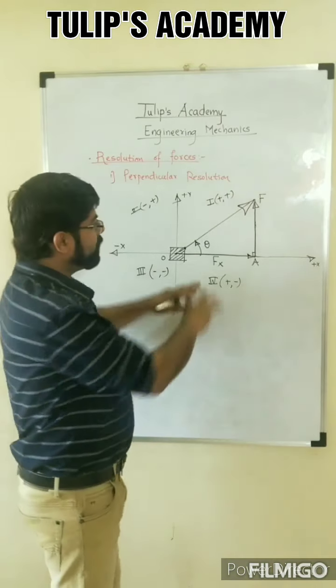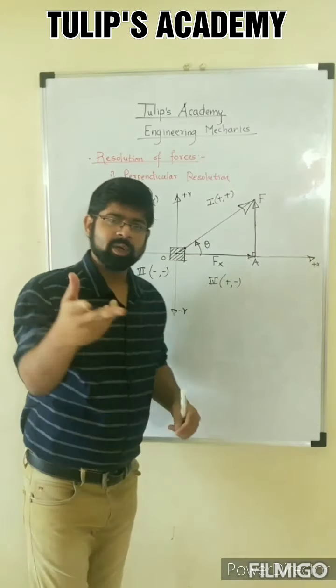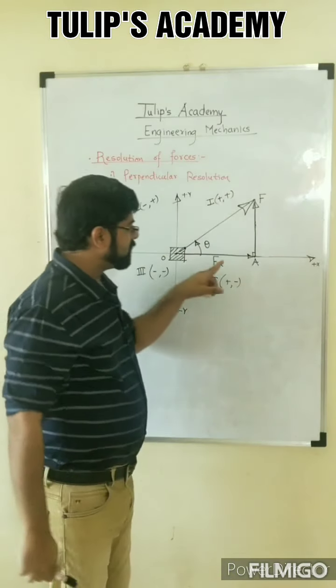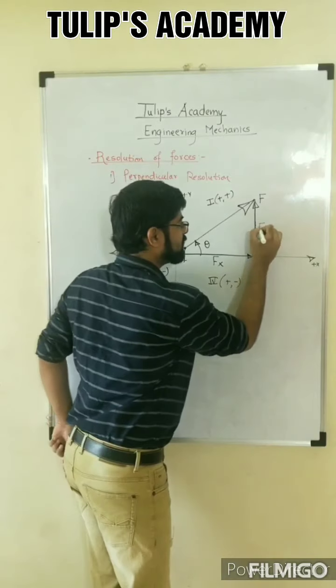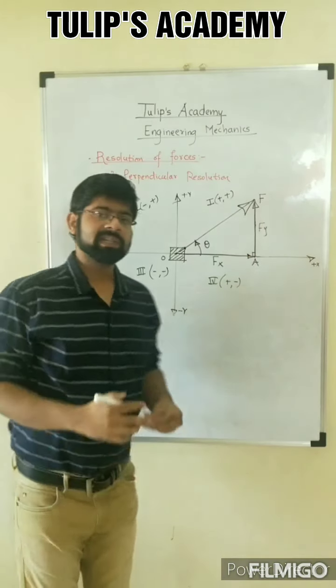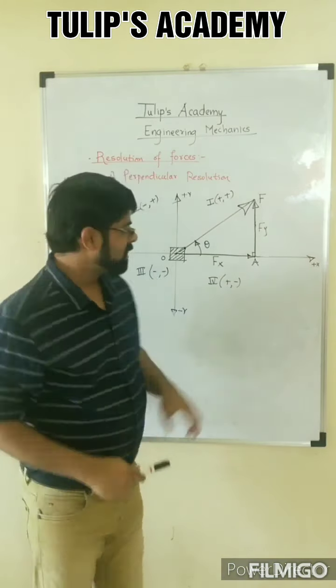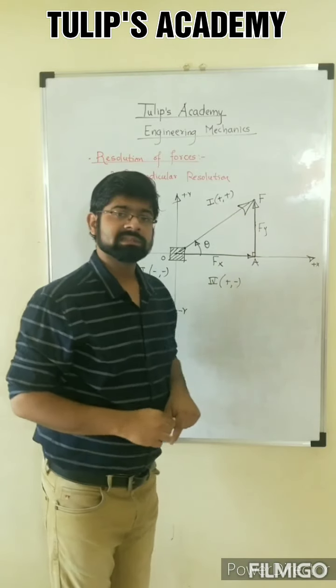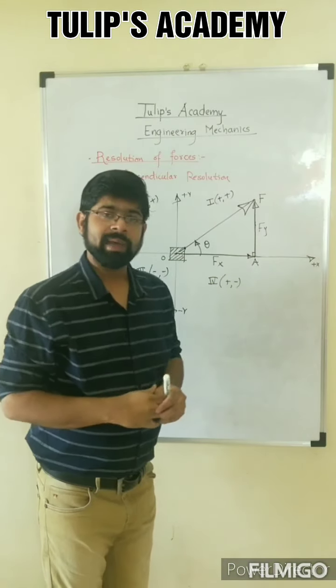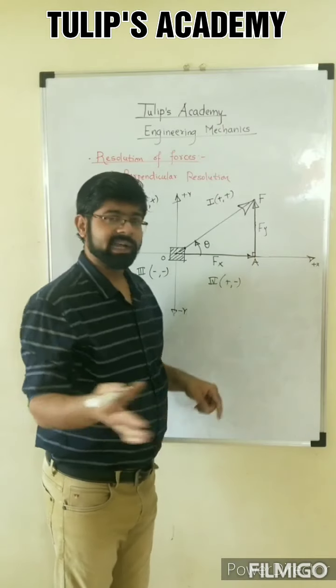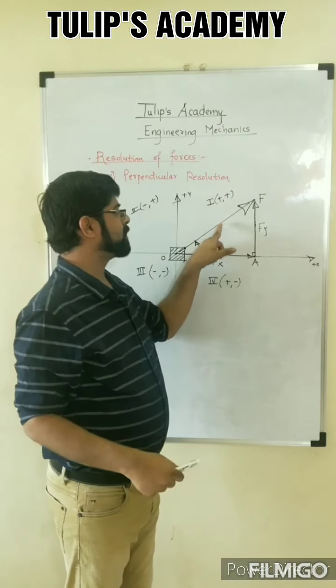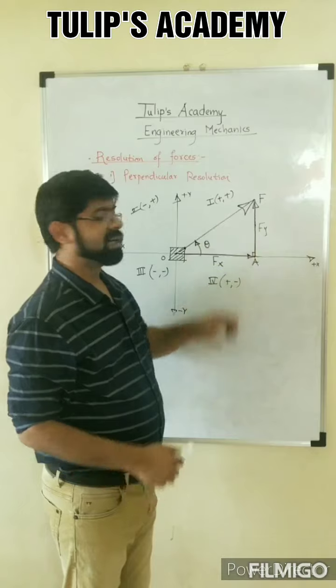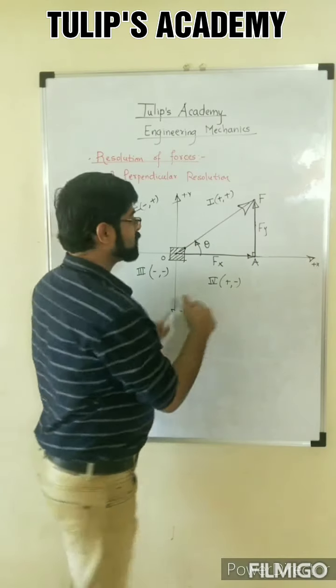Now if you look at this system, my triangle law of forces is satisfied, because these two components, this is Fy, let me call this Fy, represent two forces. These two forces are represented in magnitude and direction by two sides of the triangle taken in order, and the third closing side of the triangle represents the resultant of these two forces.